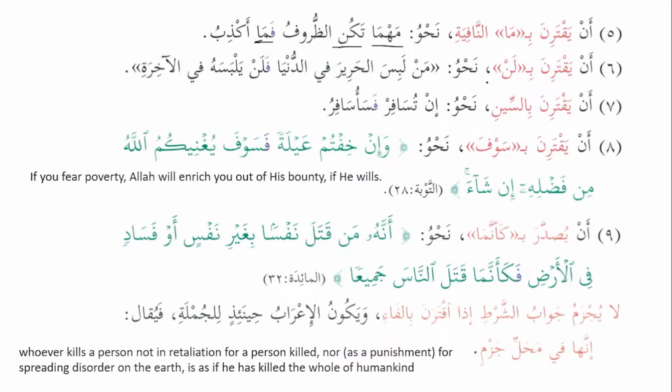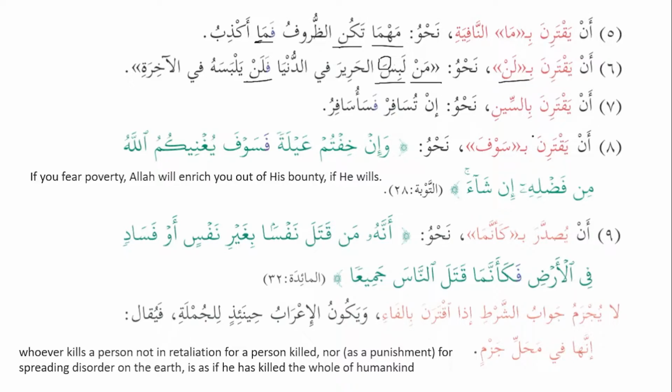An yaqtarina bilan, so that it is connected to lan. For example, man labis al-harira fi dunya falan yalbasahu fil akhirah. So whoever wears silk in the dunya, he will not wear it in the akhirah. Again, man is adatu shart. Labisa is fi'l shart. It's past tense, so it is mabni, and we will say that this is mahallan majzoom. And then we have falan, so we can see that lan is basically jawab shart, and fa is added to that. Why? Because whenever it happens to be jawab shart, then fa will be connected to that.